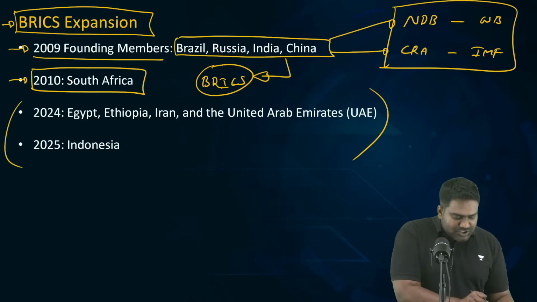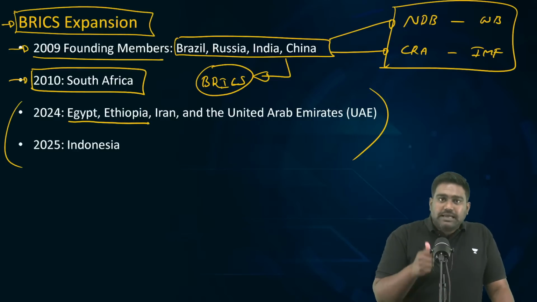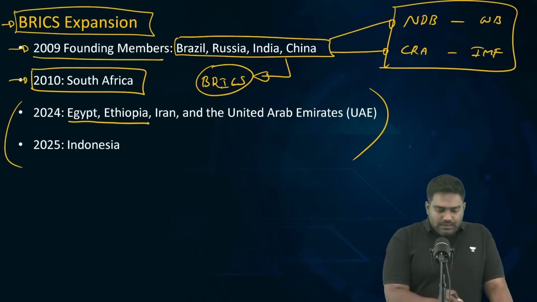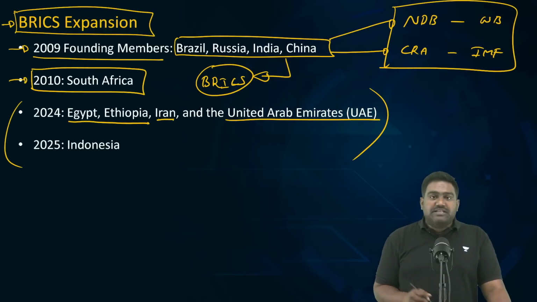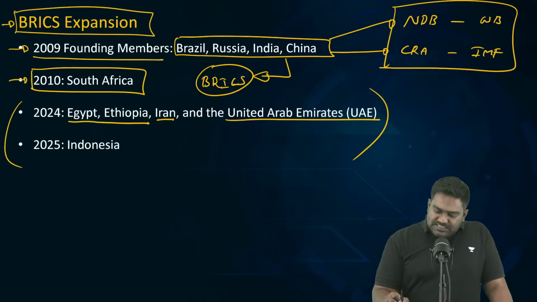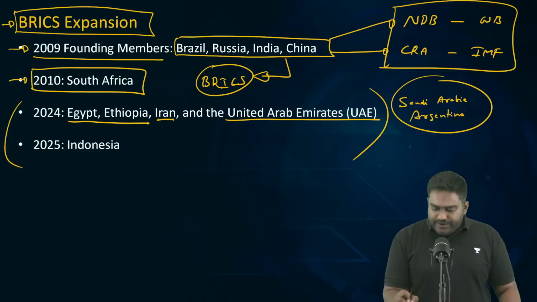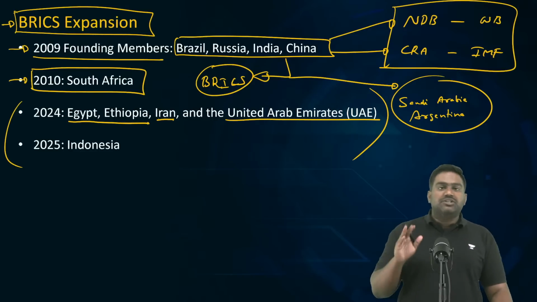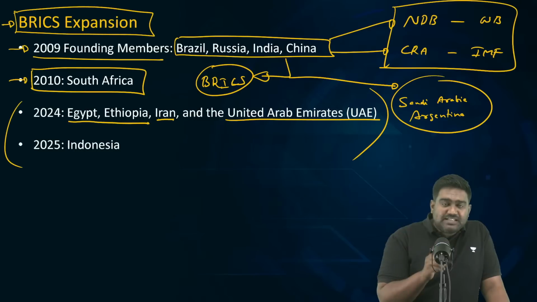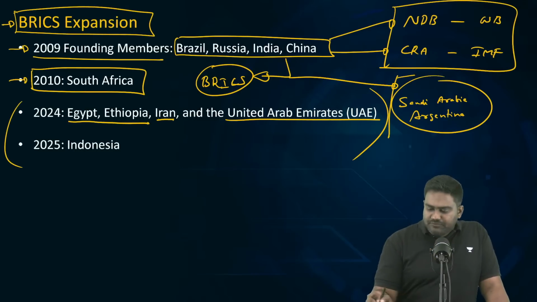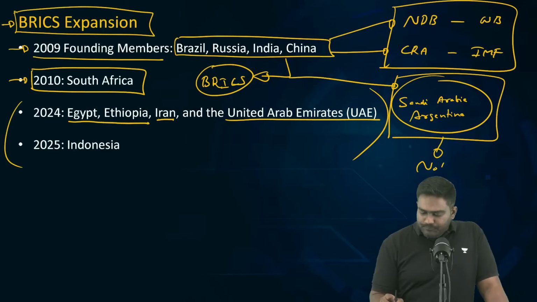So, which are the countries that joined in 2024? Egypt, Ethiopia from Africa, Iran and UAE from West Asia. Even Saudi Arabia and Argentina had been invited for membership. BRICS countries had approved the membership of Saudi Arabia and Argentina as well. But please note down, very important, they have not joined BRICS yet.